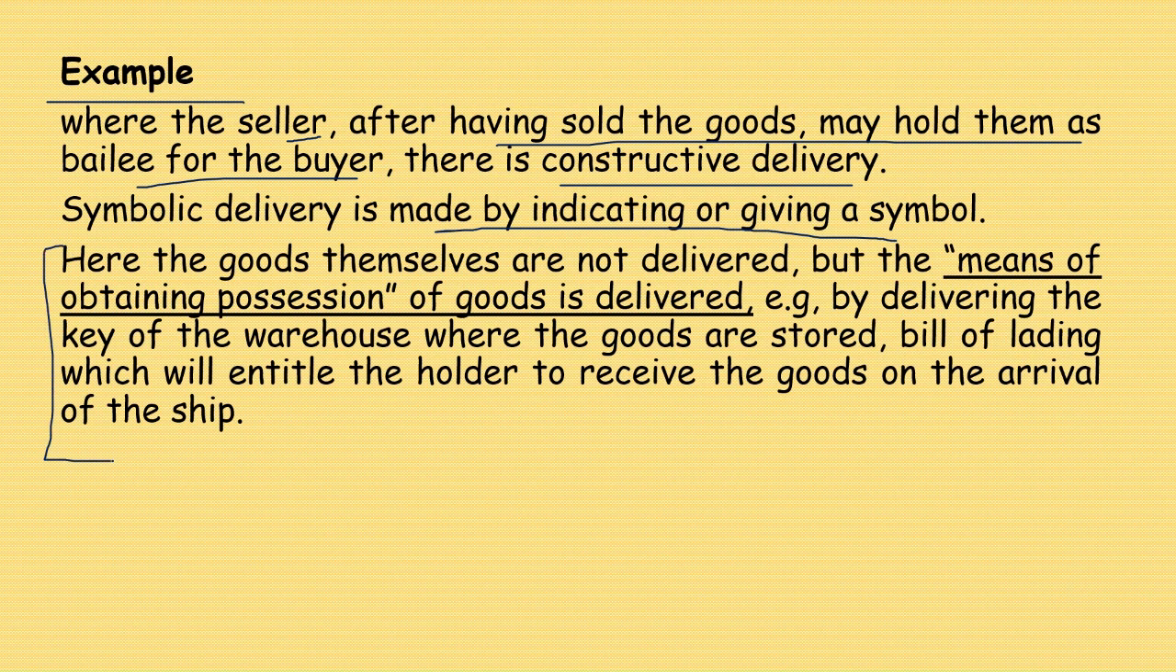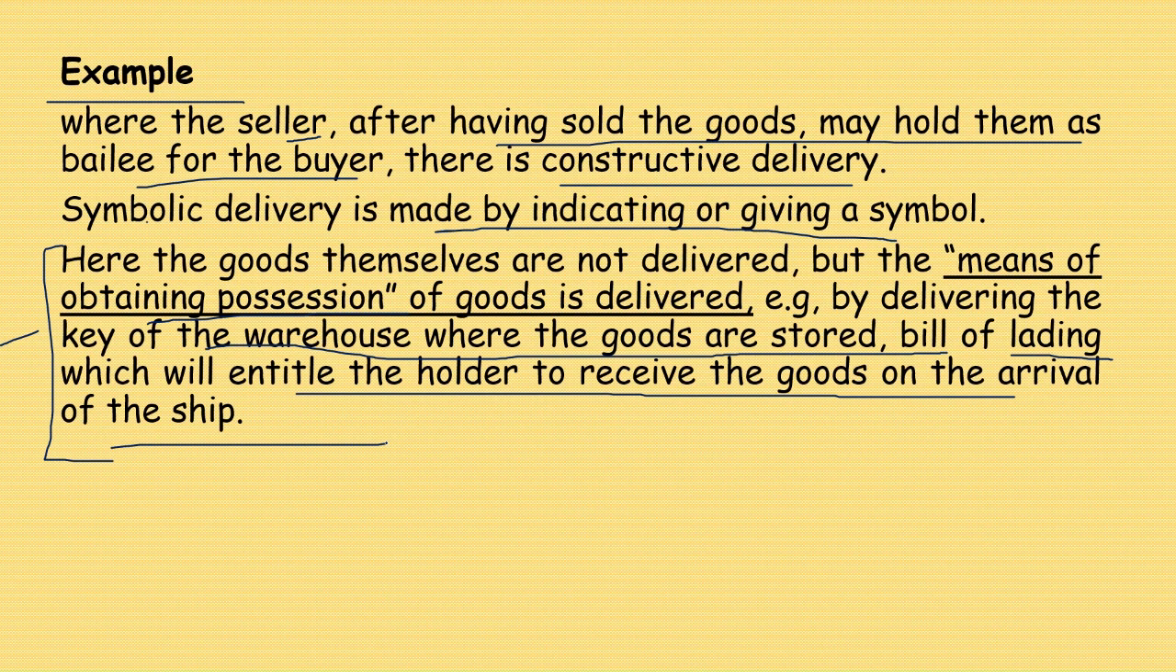Symbolic delivery is made by indicating or giving a symbol. Here, the goods themselves are not delivered, but the means of obtaining possession of the goods is delivered. That is, by delivering the key of the warehouse where goods are stored, or a bill of lading, which will entitle the holder to receive the goods on the arrival of the ship. This is what symbolic delivery is.